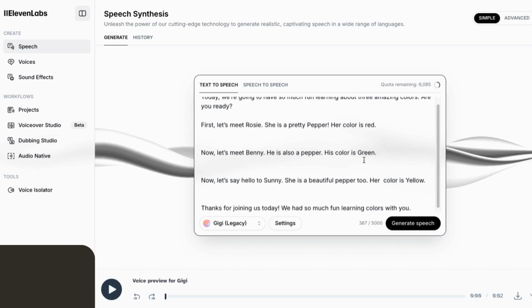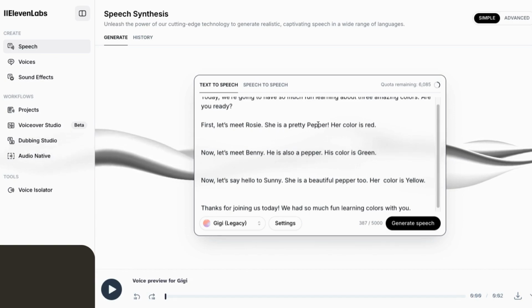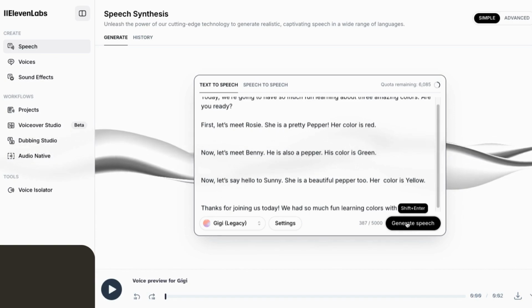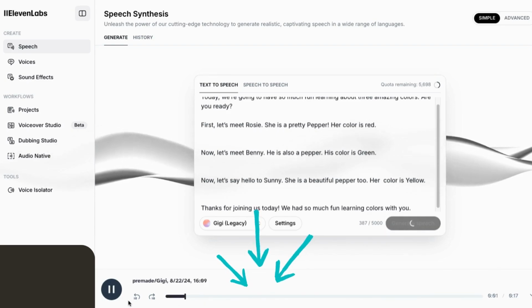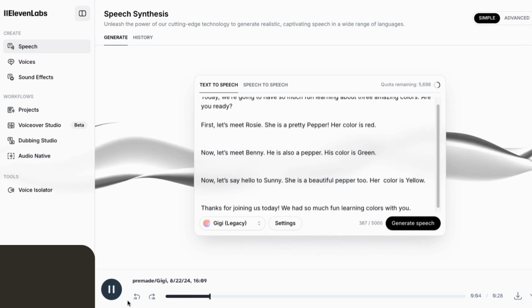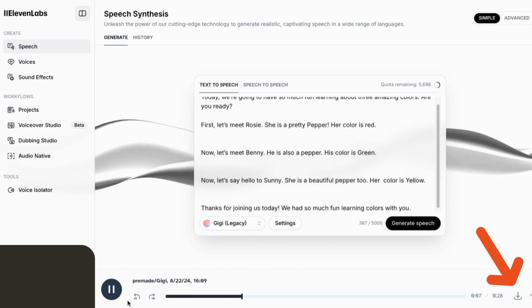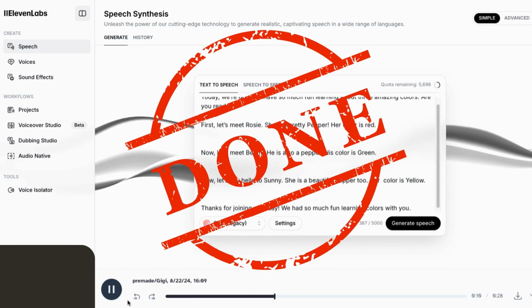This is the one I'm going to choose since it's for a kid's video. Once you've got everything in here that you want to record, just click Generate. You'll see it working down here. And then when it's done, all you have to do is download it. And that's how simple it is to use 11 Labs to create your voices.